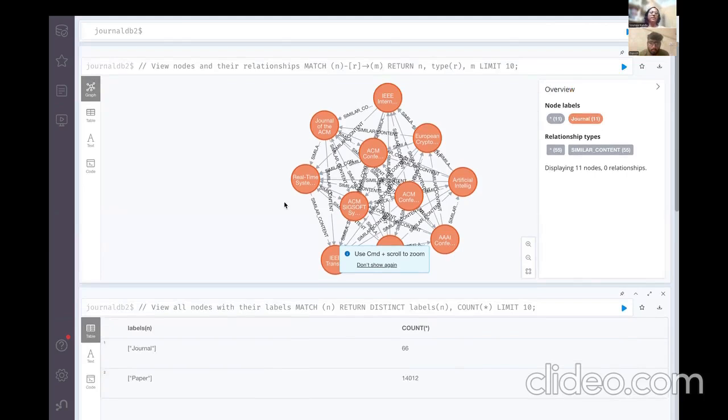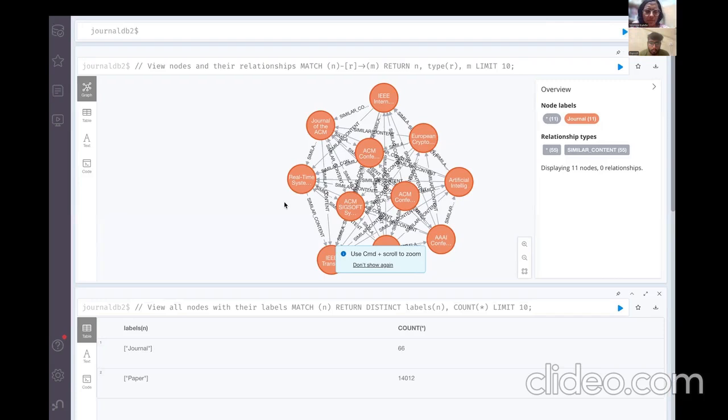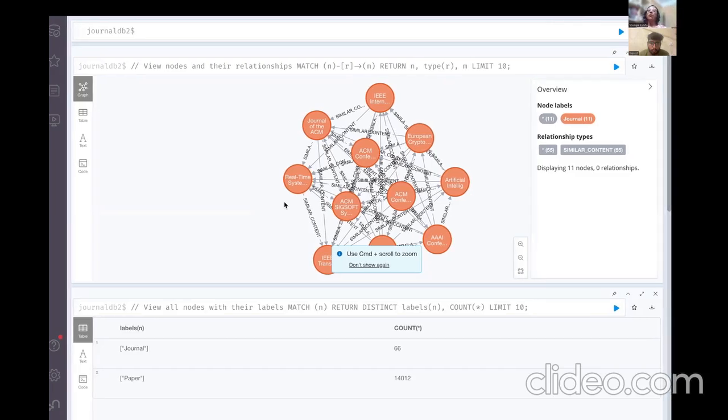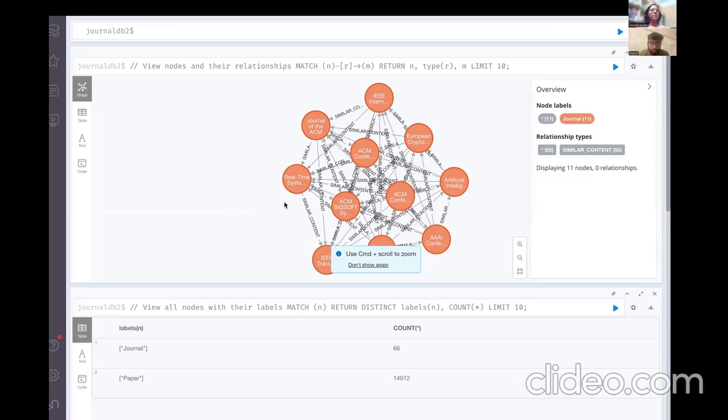There are two kinds of relationships. When a paper belongs to a journal, the relationship is called published in, and there can be other connections also, but initially we started with the knowledge graph structure as follows. There will be one journal node, and all the papers published in that journal will be connected to that journal node as paper nodes. All these journal nodes with their corresponding paper nodes will be isolated. Initially there are no connections between the journals or papers from two different journals.